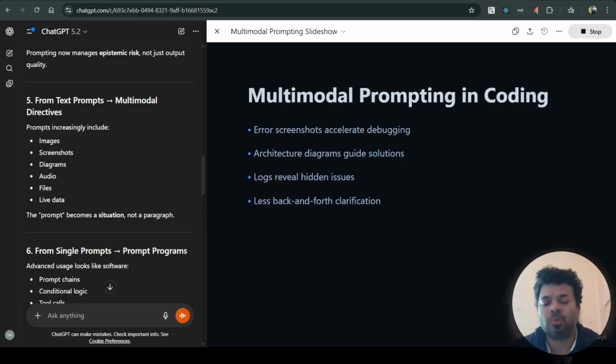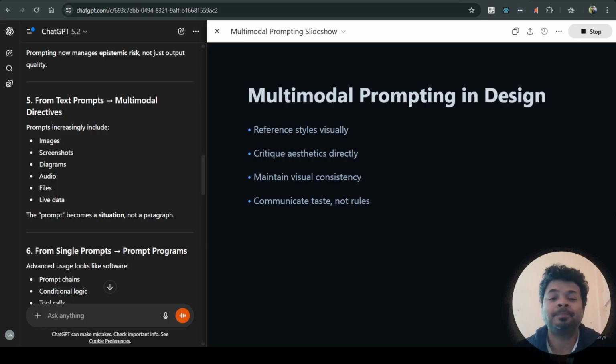Multimodal prompting in coding. Error screenshots accelerate the debugging rate. Architecture diagrams can now guide your solutions. Logs reveal the hidden issues that were not previously visible. Less back-and-forth clarification is required because the LLM now has direct access to all the multimodal information.